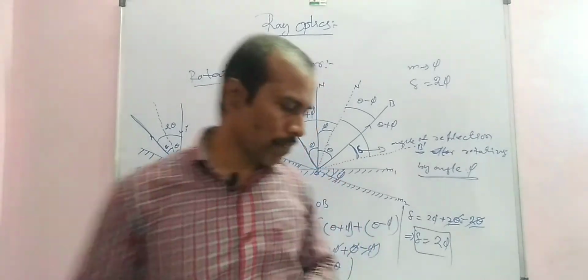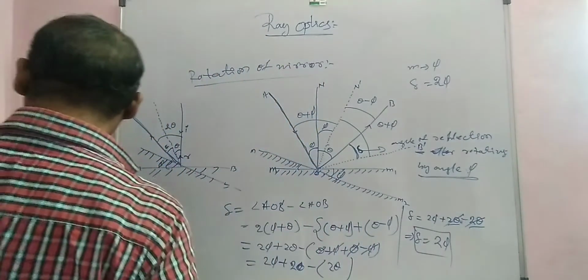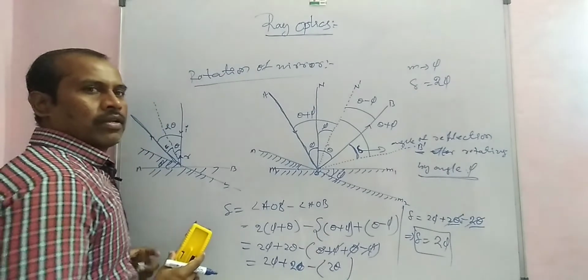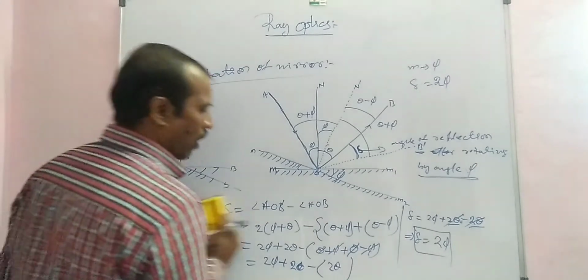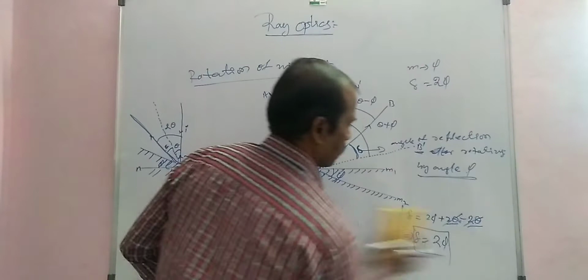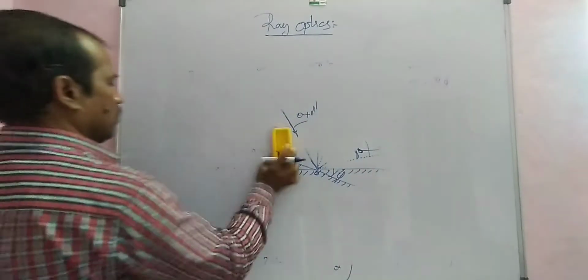Okay, now next one, deviation of light, angle of deviation.